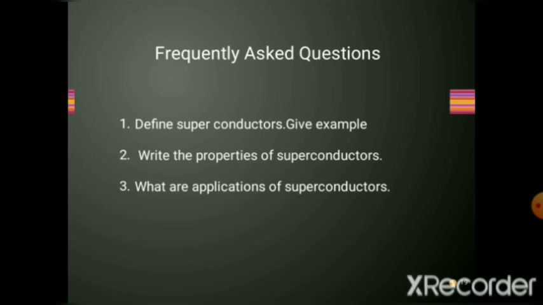This is a very simple and very important topic in the chapter on superconductivity, because nowadays every work we do must happen in a quick time. We can see the flow of current is greater in these substances because their resistance is zero, so there is no opposition to the flow of current. So these materials are very important in different applications in our lives. With this we are concluding today's topic, superconductivity.